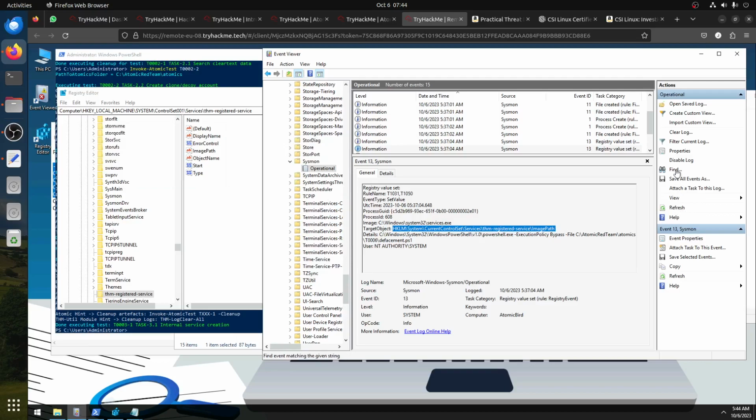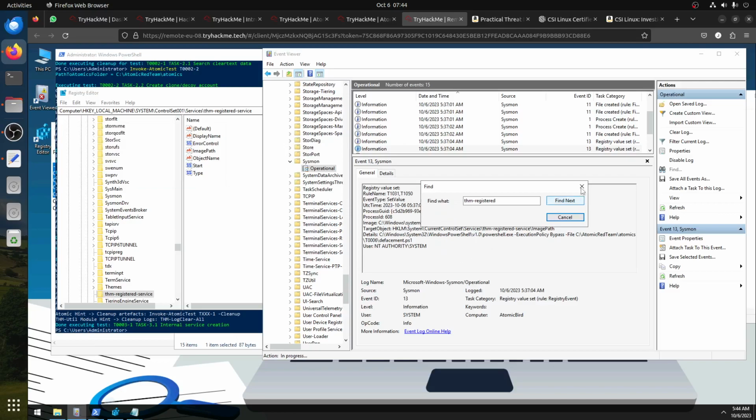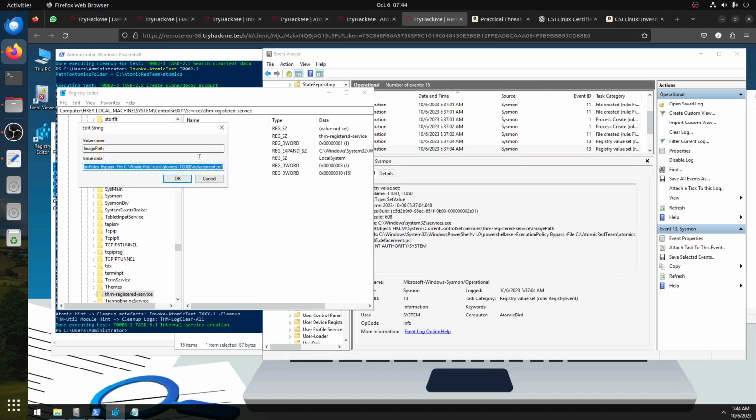Find. Let's see, is it the next one? Nope. No, I'm seriously lost. If I follow it, it would be this one, but it doesn't look like the correct one because this is the image path of the.